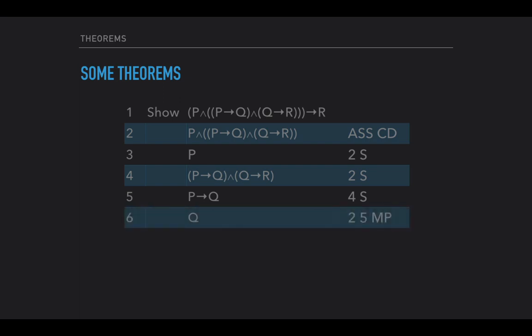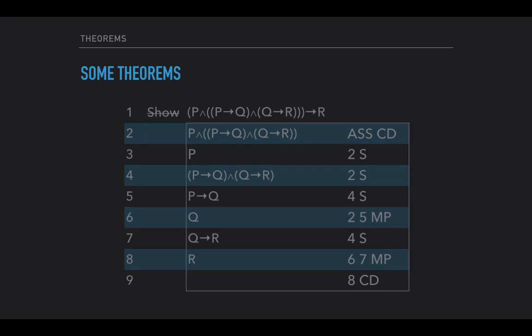And now we have if P, then Q, and so we can get Q with modus ponens with 3 and 5. And then we'll break off the right-hand side of line 4, giving us if Q, then R. We'll apply modus ponens again, giving us R. And now, look, we have the consequent of our show line, and so we'll apply CD. So there we can box and cancel this derivation as well. And that establishes that this sentence we've written on line 1 is a theorem.